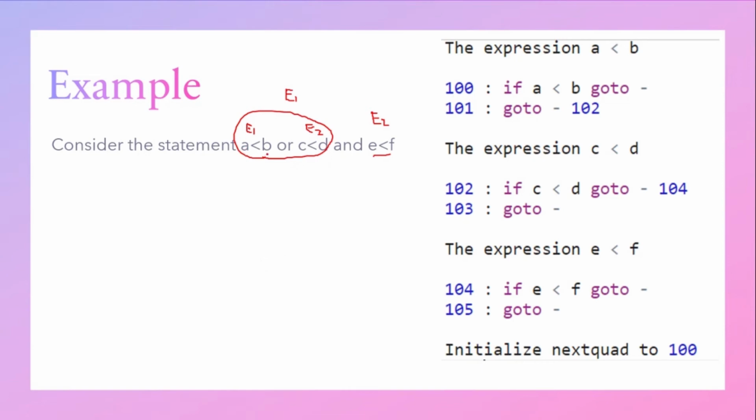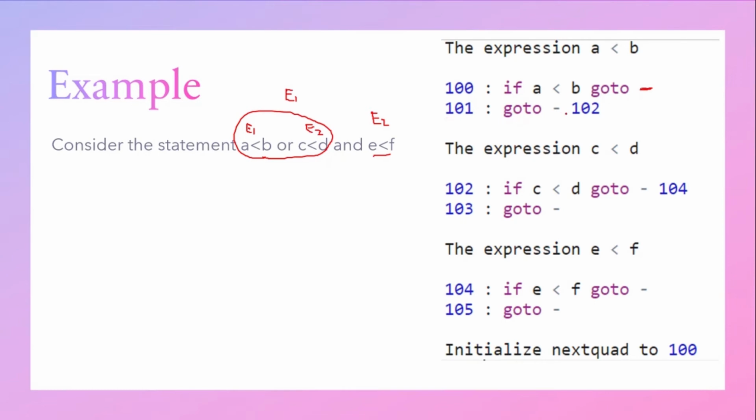In statement 100, we will be checking whether A is less than B. If A is less than B, we will go to some statement. We will go and check whether C is less than D. That is where the flow has to be redirected. This position is held by the marker M.